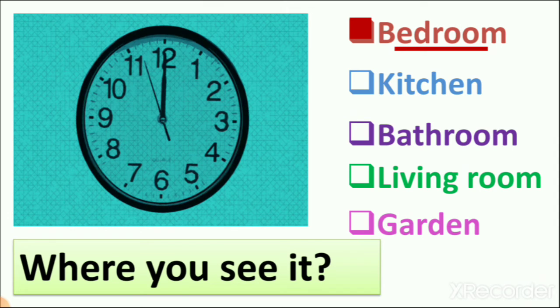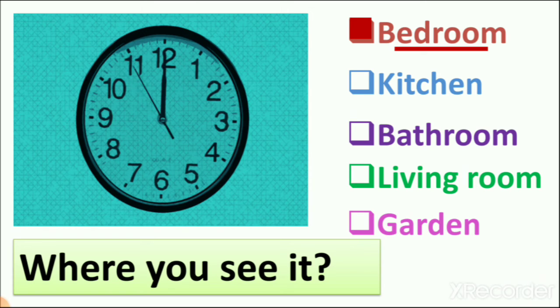Then kitchen. Yes or no? No. Mostly in our kitchen there is no clock. So we don't underline it. Yes, if in your kitchen you can see wall clock, then you can underline it. But mostly in kitchen there is no wall clock. There are many things like oven and fridge and stove. Then bathroom.